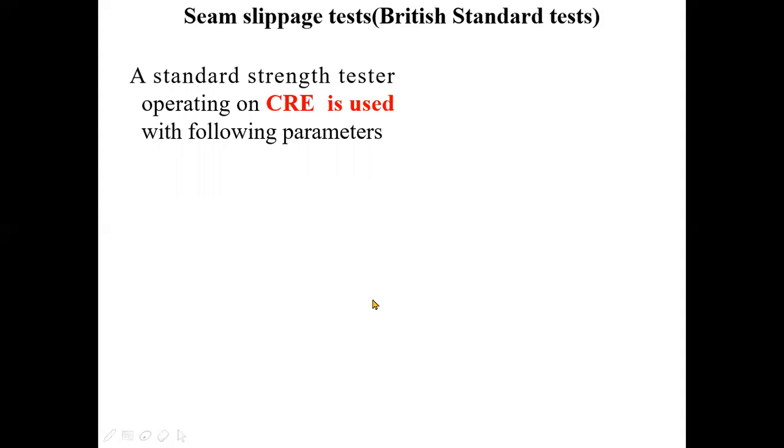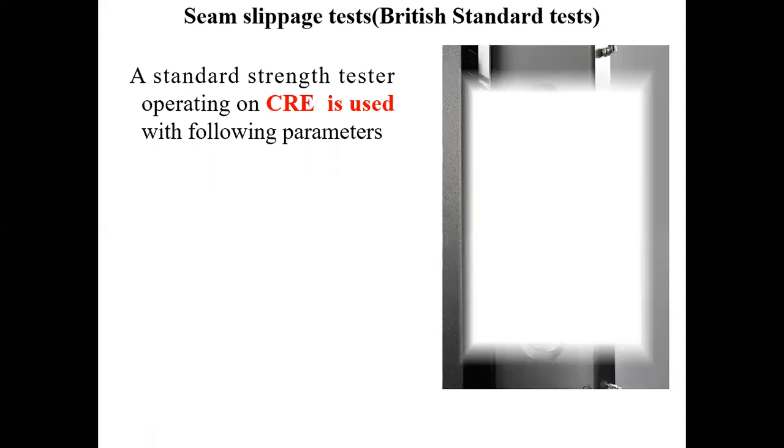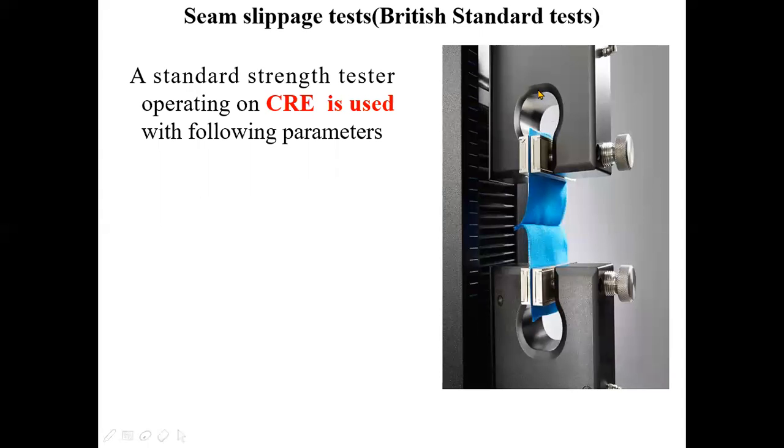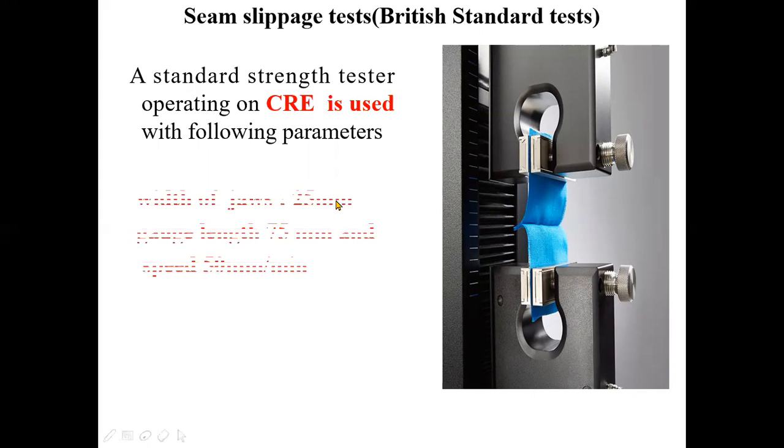Now, as I've already told you, a standard strength tester operating on CRE, constant rate of extension, is used, with the following parameters. The jaws are changed. This is the upper jaw and this is the lower jaw. This is the seam line, and this is the seam allowance, you can say.